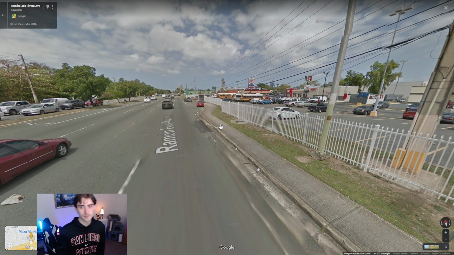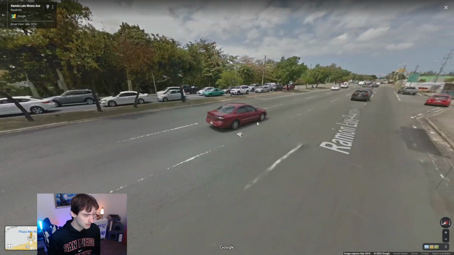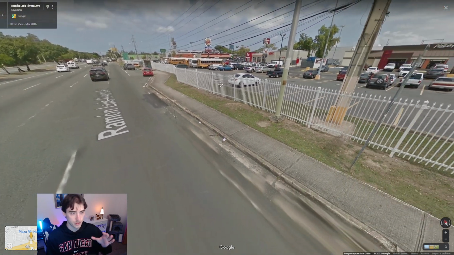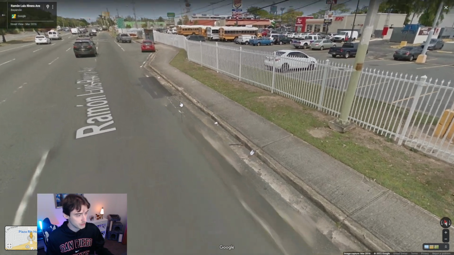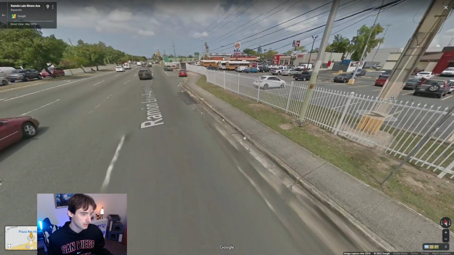So here we are in Puerto Rico. Now, Puerto Rico is a pretty distinct place you might be able to get if you can see this long antenna in the front of the car. If you see this long antenna in the front of the car and you know that you're going to be in South America, Latin America, maybe you're thinking Mexico, but if you see this long antenna, it's going to be Puerto Rico. All right, it's going to be Puerto Rico. That's kind of a dead giveaway.